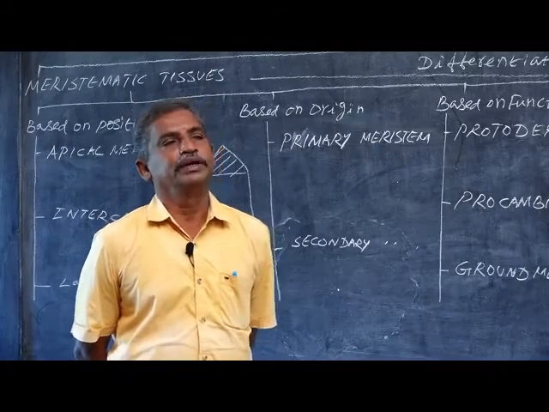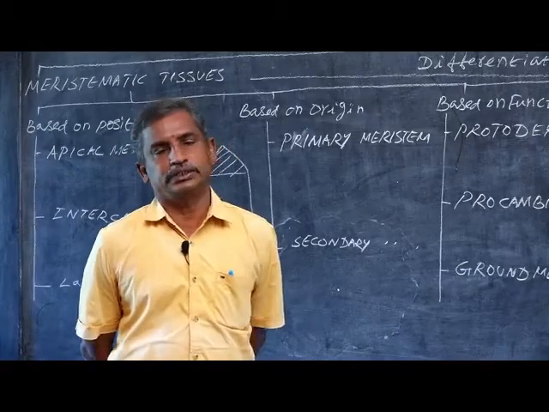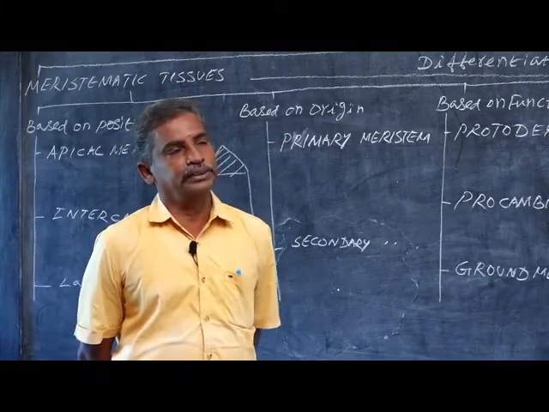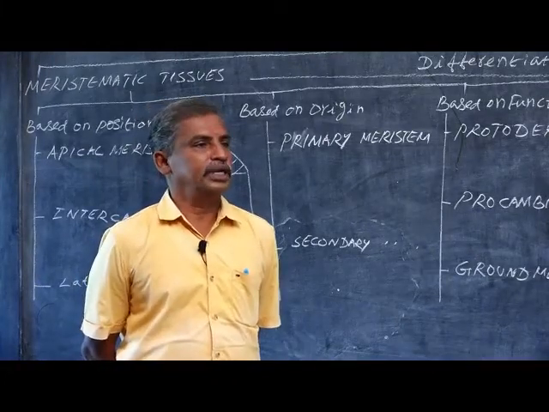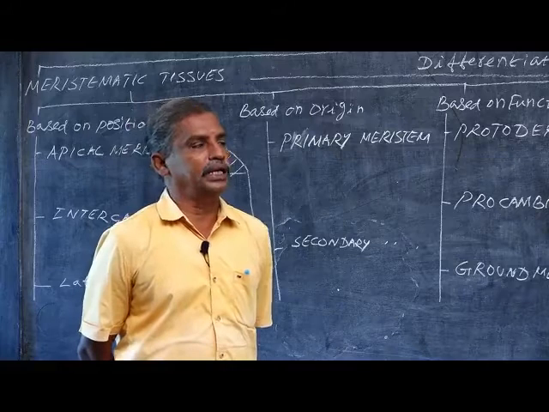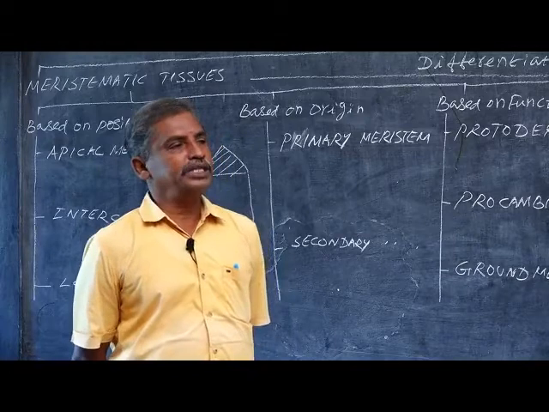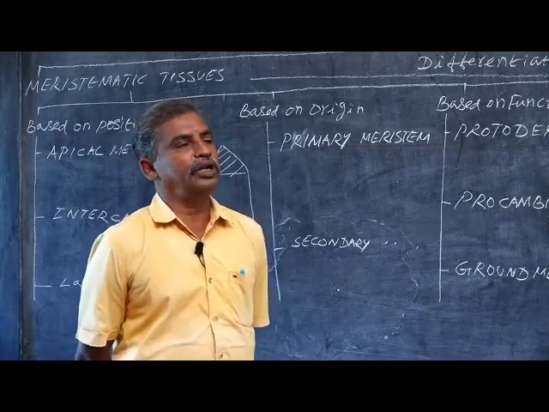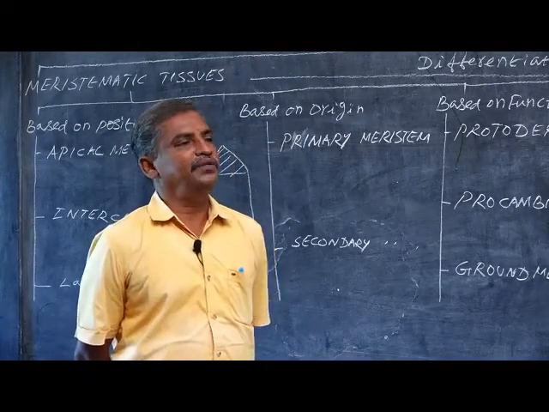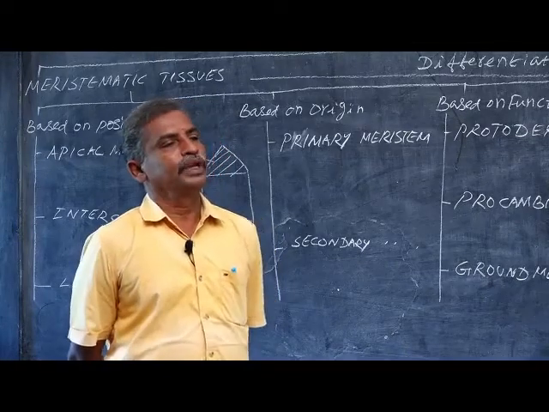Palisade parenchyma means the parenchyma which are regular cylindrical and columnar cells which are having more number of chlorophyll pigments. The function of palisade parenchyma is photosynthesis because it contains more number of chlorophylls, and it is found nearer to the upper epidermis in dicot leaf. The other parenchymatous mesophyll tissue is spongy parenchyma. Spongy parenchyma are irregular parenchyma cells which are having minimum number of chlorophyll pigments when compared to palisade parenchyma.